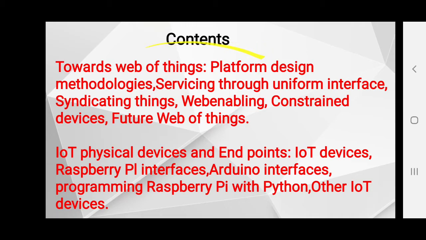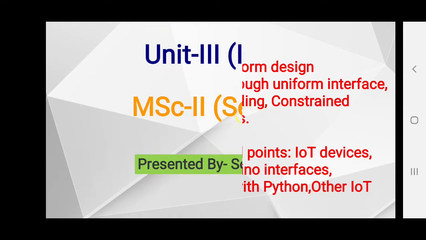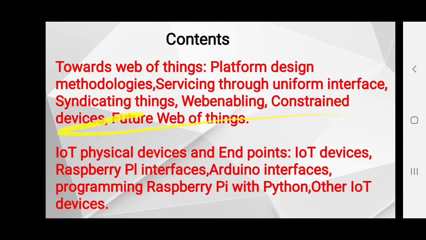The contents given are: towards web of things, related platform design methodologies, then servicing through uniform interface, syndicating things, web enabling constraint devices, future web of things, and some other parts: IoT physical devices and endpoints, then IoT devices, Raspberry Pi interfaces, Arduino interfaces, programming Raspberry Pi with Python, and lastly other IoT devices.